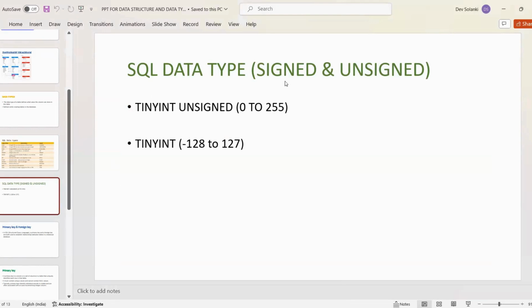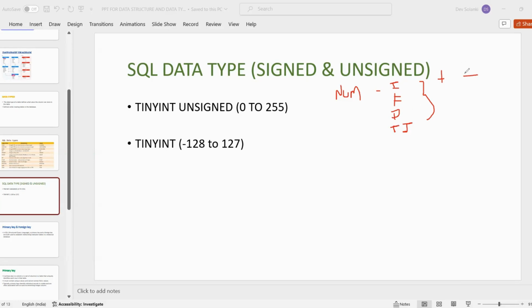Among all the data types, there are two more related to tiny int, signed and unsigned. Let me explain what tiny int signed and unsigned are. All the numerical data types, like integer, float, double, and tiny int, can be positive or negative.